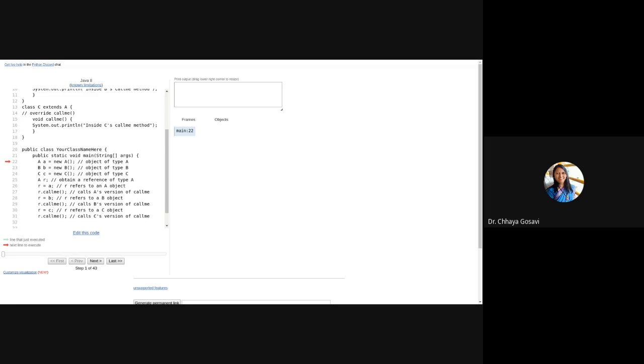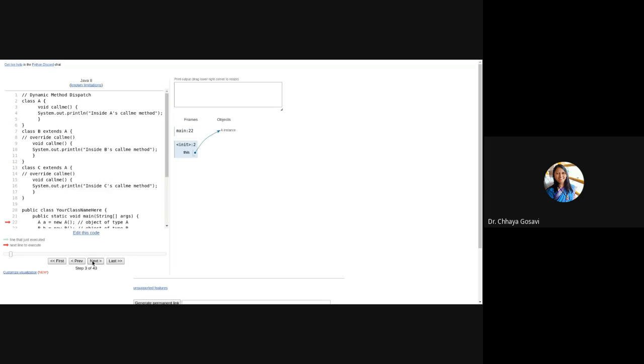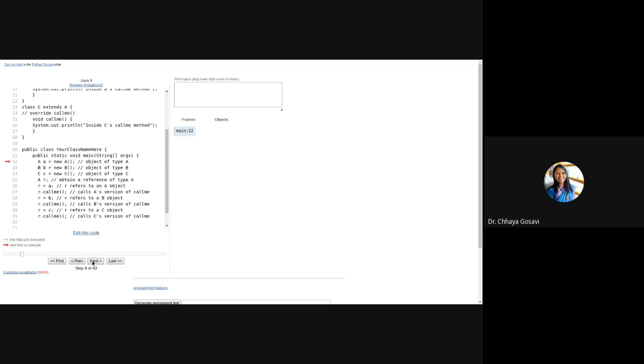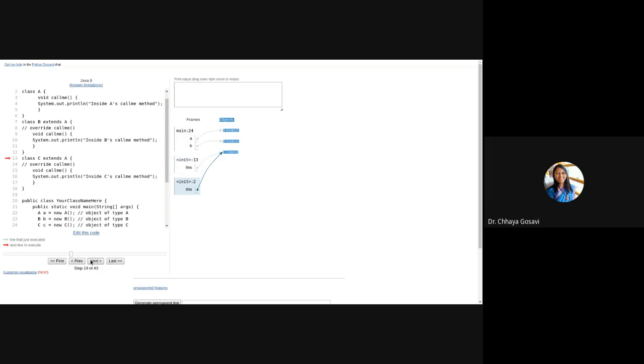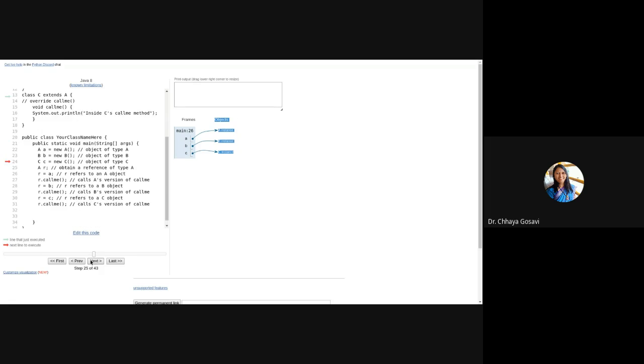So see, A, B, C, it's the normal way we create an object. The program has started its execution from line number 22. We are creating an object of class A. Note that we haven't defined any variables, so memory will not be allocated for the method. Common memory will get allocated. So what is A? An instance of A, pointing to some memory that is allocated for A. Then the same thing for B and C. So we are creating objects of class B and class C. So these are three objects. So in memory, we have class A's instance, B's instance, and C's instance.